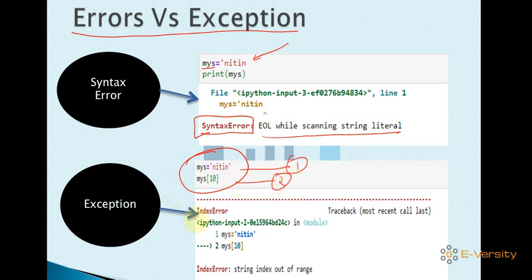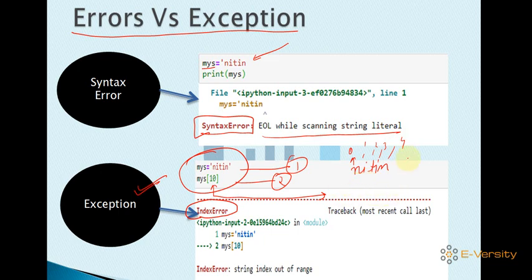But when I run this code, it gives an index error. This is called an exception because it comes at runtime. Why? Because you are accessing the 10th element of the string, but the string has only 5 elements, and you know the indexing of the string is 0, 1, 2, 3 and 4.